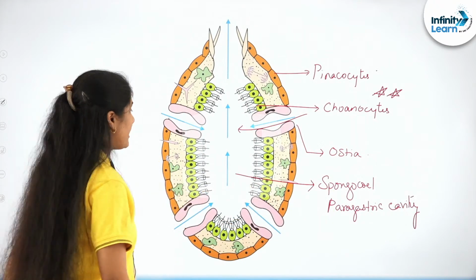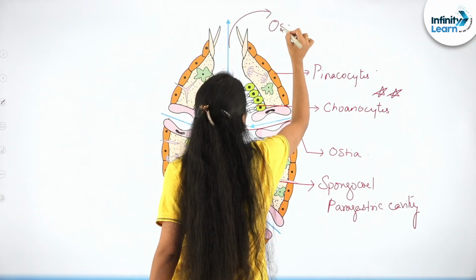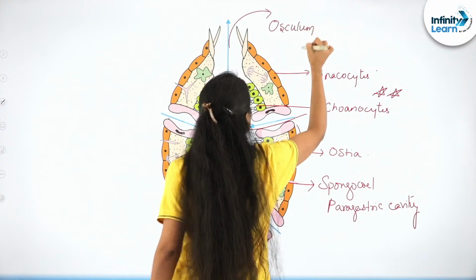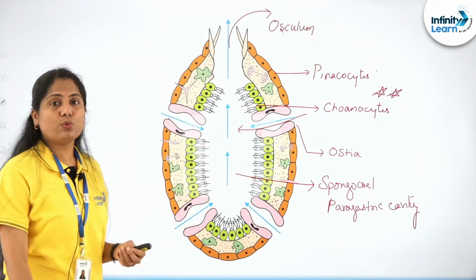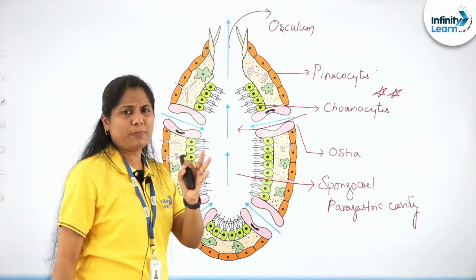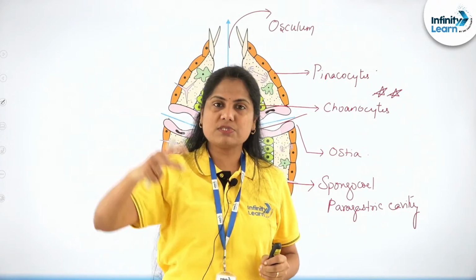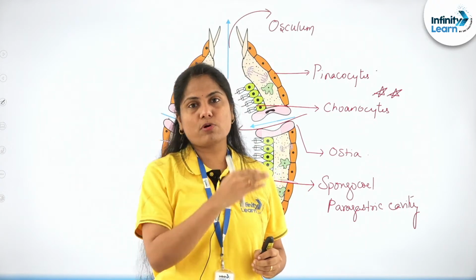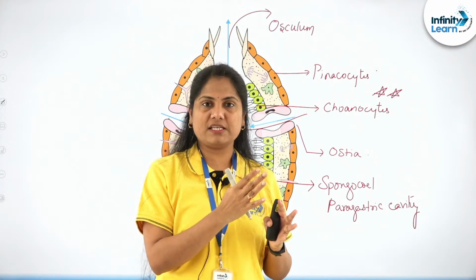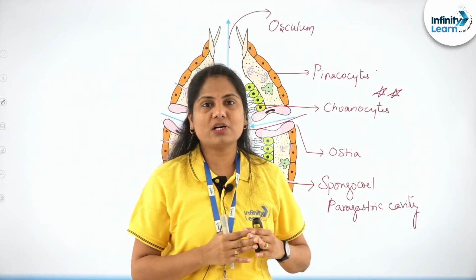Here it's paragastric cavity, and out it goes through an opening called the osculum. So this circulation, the simplest form that you see, is what is referred to as the canal system. It comes in through the pores, ostia, gets into the cavity, the spongocele or paragastric cavity, and goes out through the osculum.